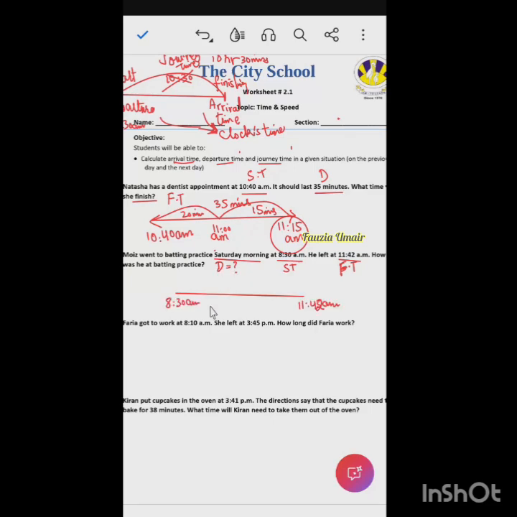I will take one step containing the hours and the second step containing the minutes, right? So 8:30, 9:30, 10:30, 11:30. So till 11:30, there are 3 hours. So I will take two jumps, and one jump is for hours, 3 hours. And how many minutes? 30 to 42, they are 12 minutes.